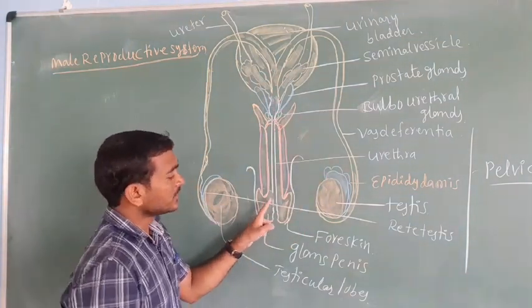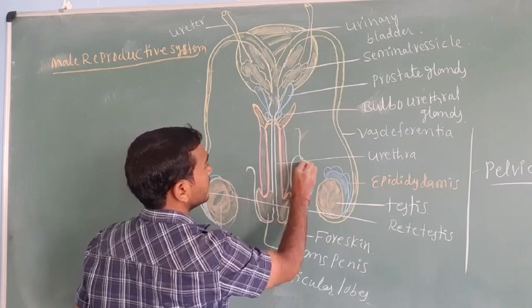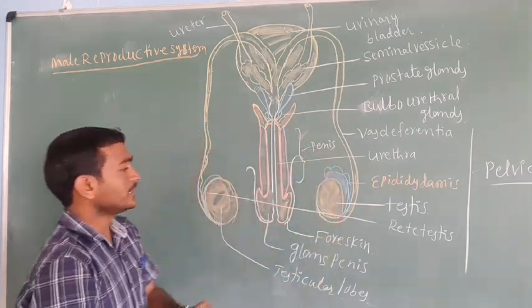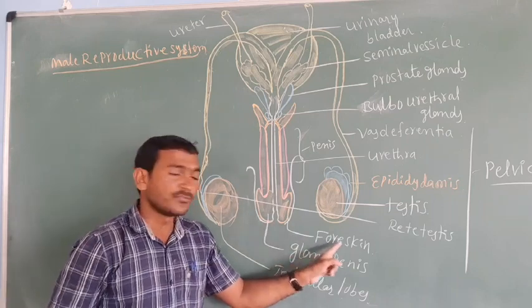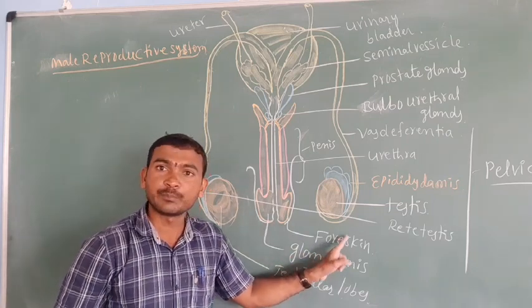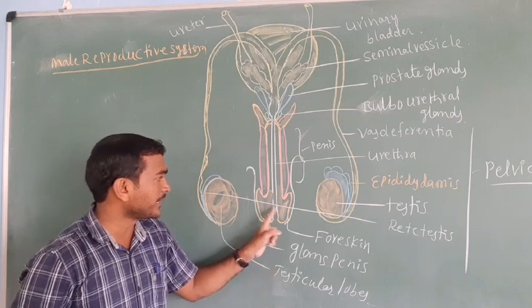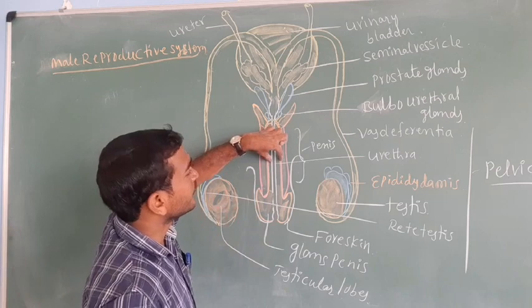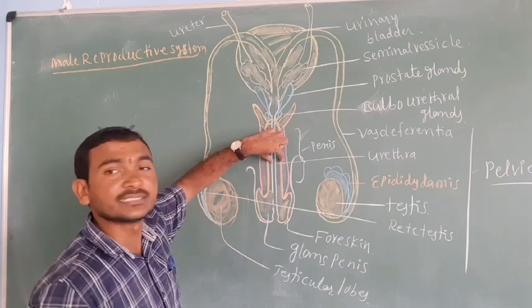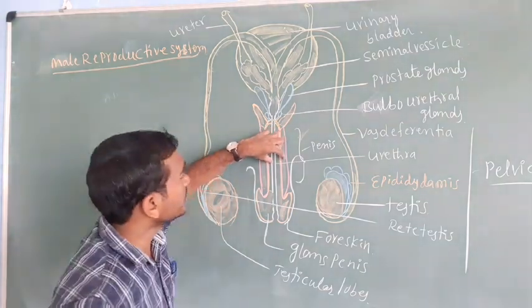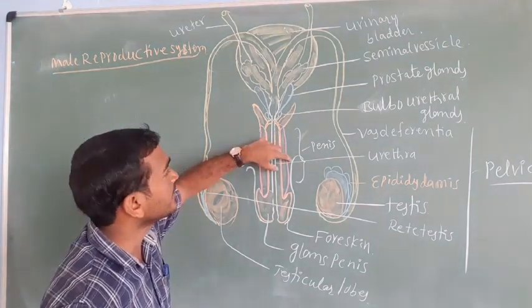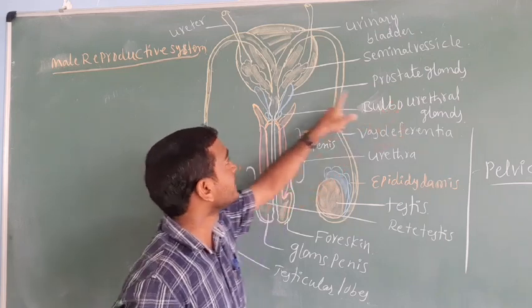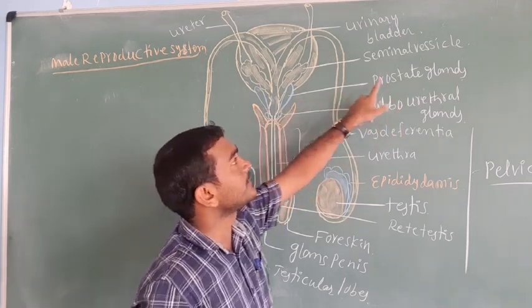Now see here, this total is the penis. The foreskin is called the prepuce. Then the glans penis, the red colored one. Next is the urethra, and the urethra is different in girls and boys; we will discuss the urethra clearly later. Then bulbourethral glands, and the next is the prostate gland.